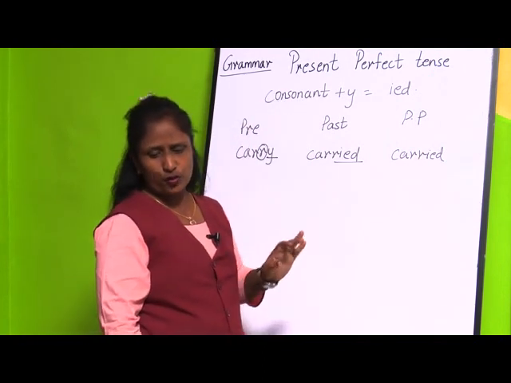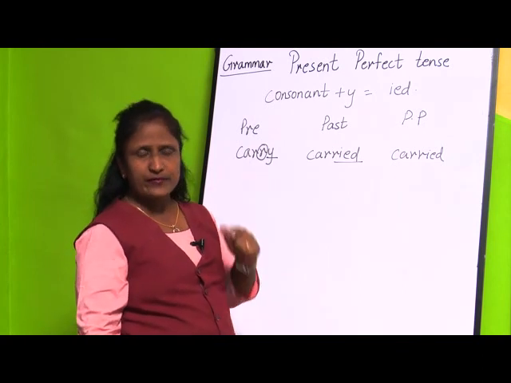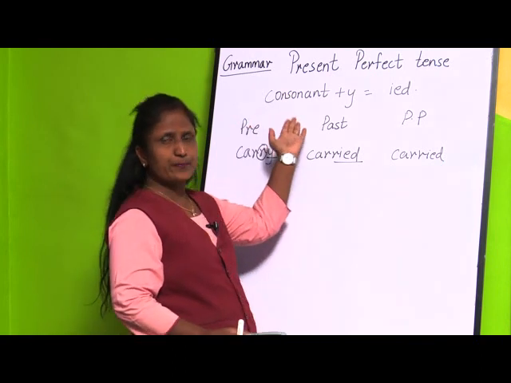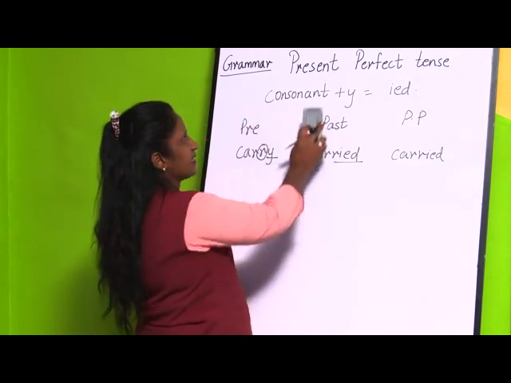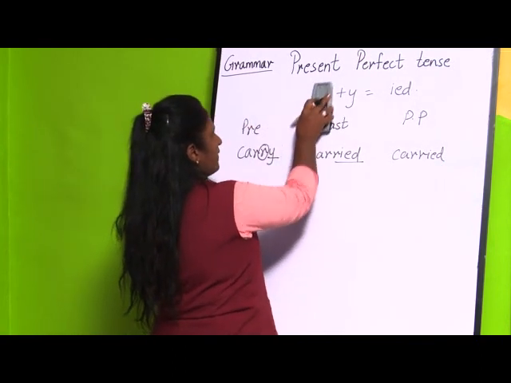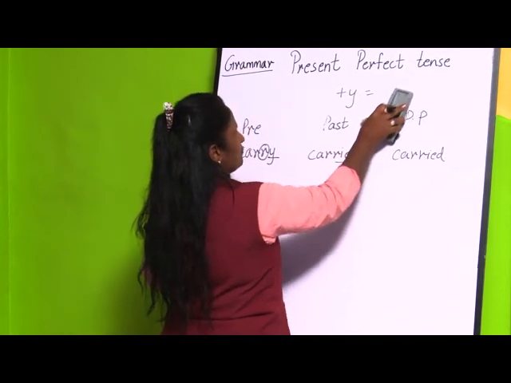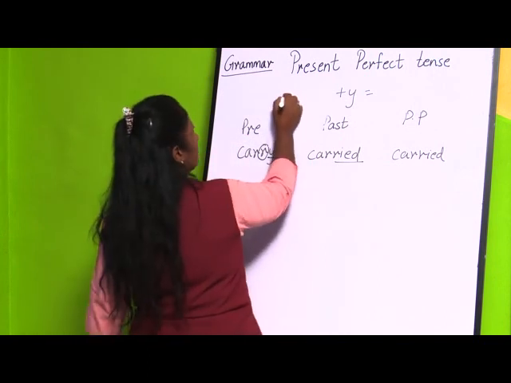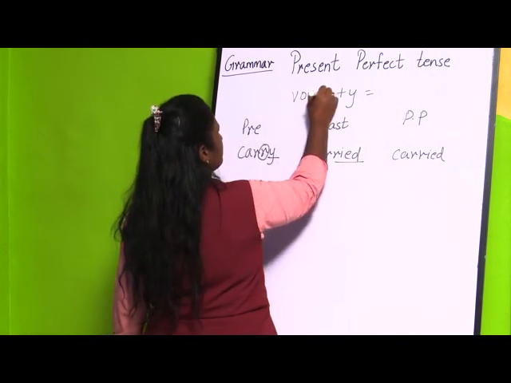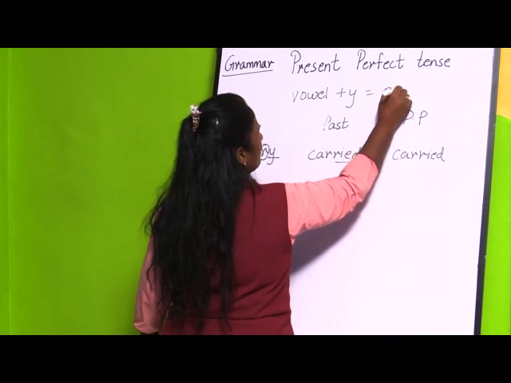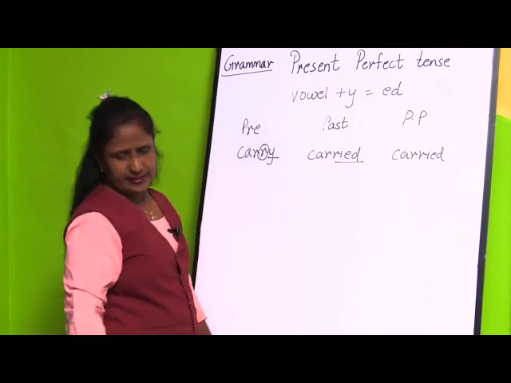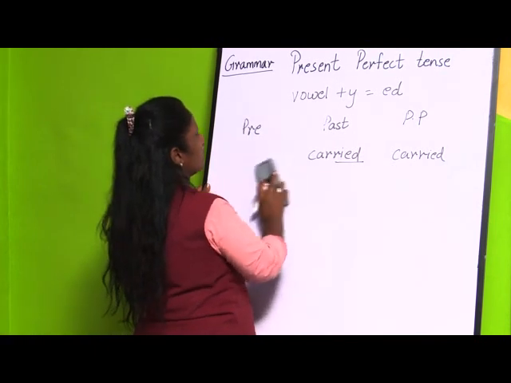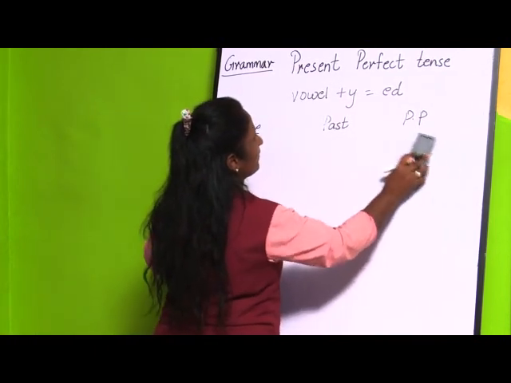What is the fourth rule? When the word ends with a vowel plus y. Here we have seen consonant plus y. Now, if the word is ending with a vowel plus y, what are you going to do? Here you are going to add ed. Okay. See, for example, if you take one example, pray.